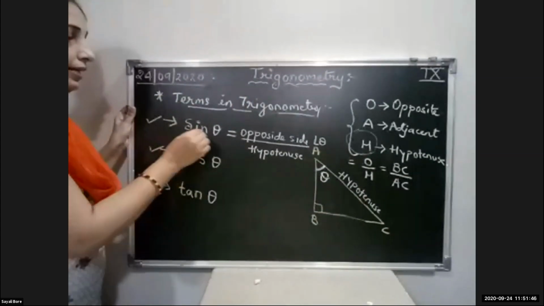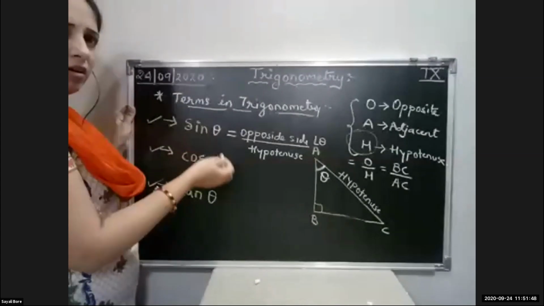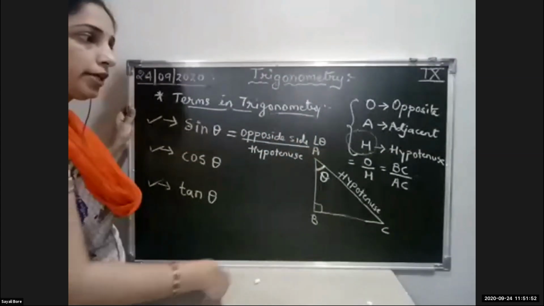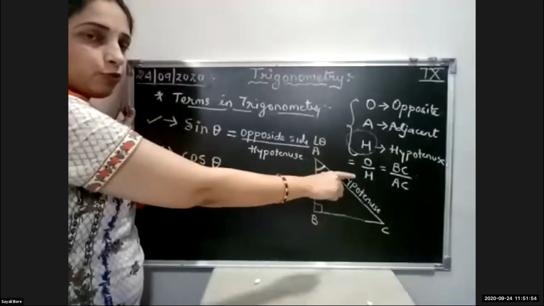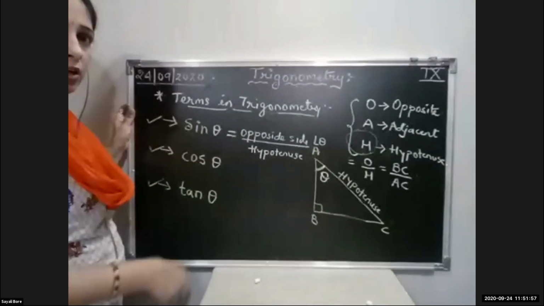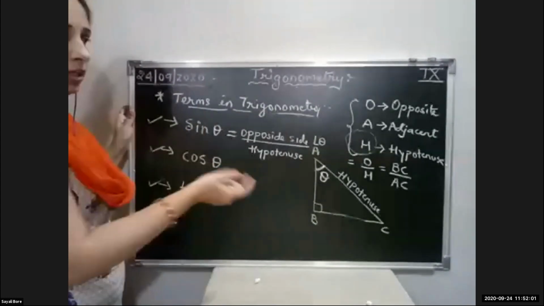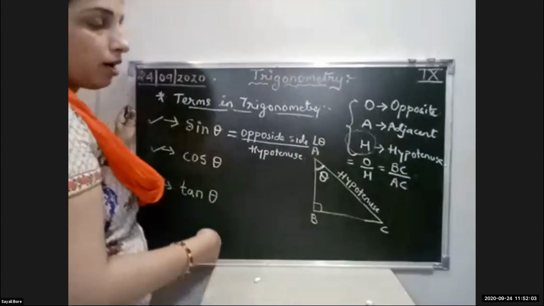So sin theta, remember, the trick you can say is O hero: O for opposite and H for hypotenuse. So whenever someone asks what is the definition of sin theta, O hero, that is O for opposite and H for hypotenuse.